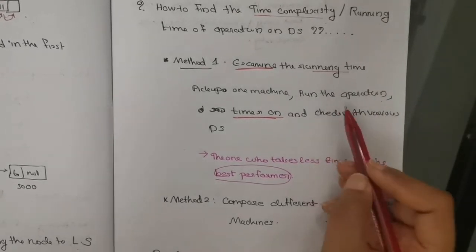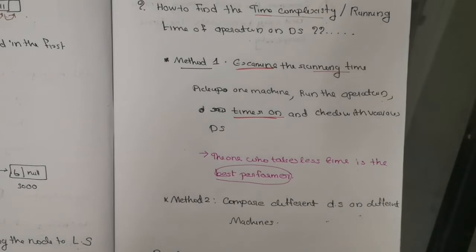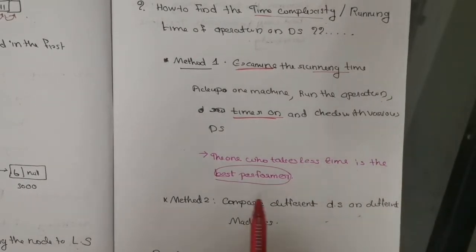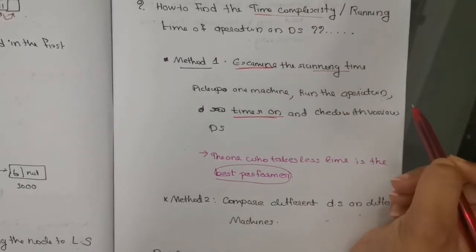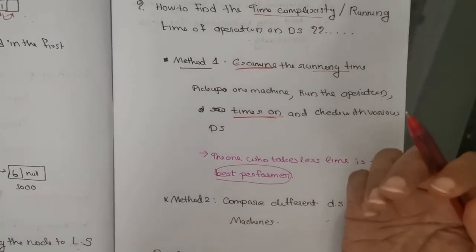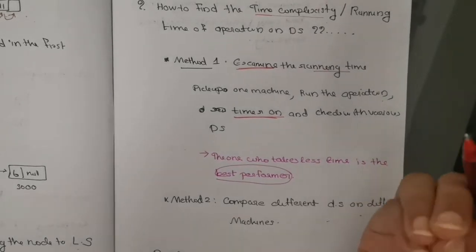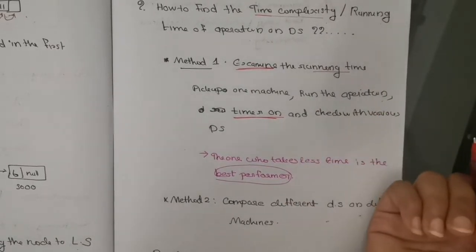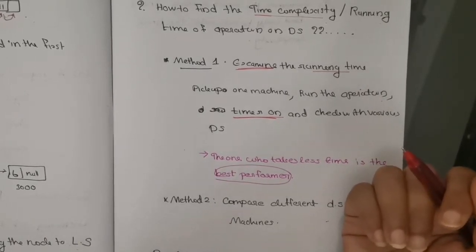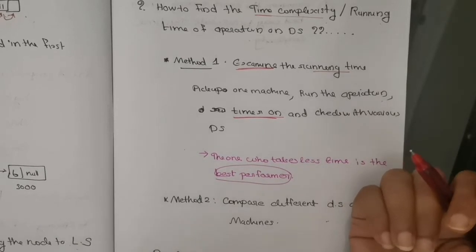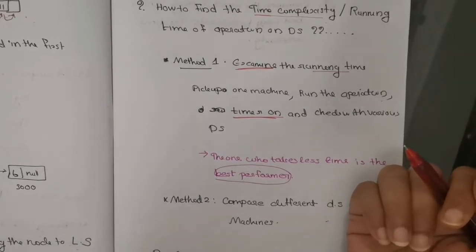For example, first you implement the array, timer on, take the time, how much time it takes to complete that operation. Next you pick the linked list program, timer on, take the time, then find out which took less time, and that would be the faster and more efficient program. But it is not possible. Why? Because it is not possible in real life. Who will do this kind of thing? No one does. So we need better analysis.